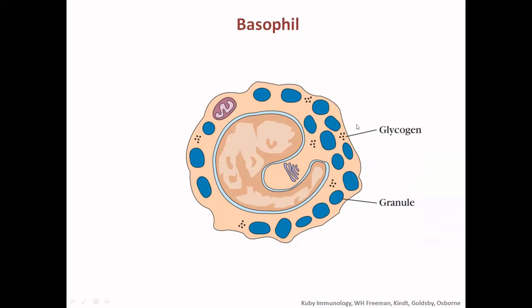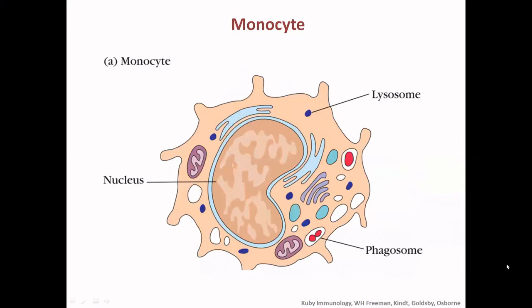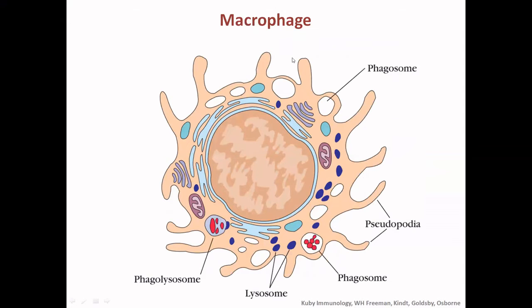In the case of the basophil, there are glycogen deposits and granules, and it has a crescent moon-shaped nucleus. Then monocytes are almost kidney-shaped, and lysosomes and phagosomes are found. And in the case of the macrophage, we can see phagosomes, pseudopodia, lysosomes, and phagolysosomes.